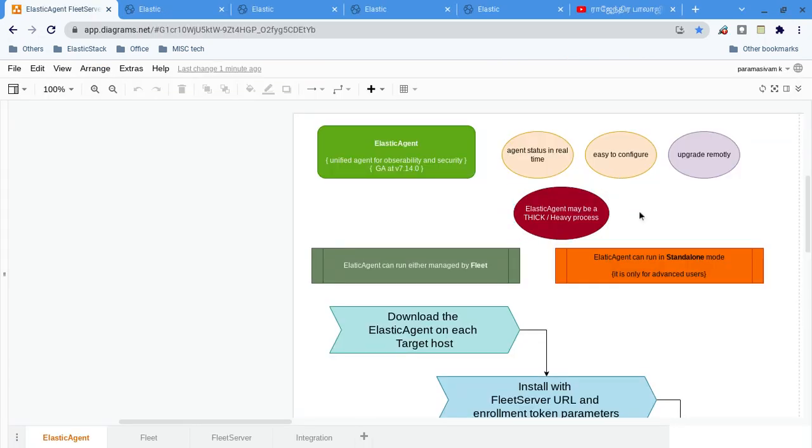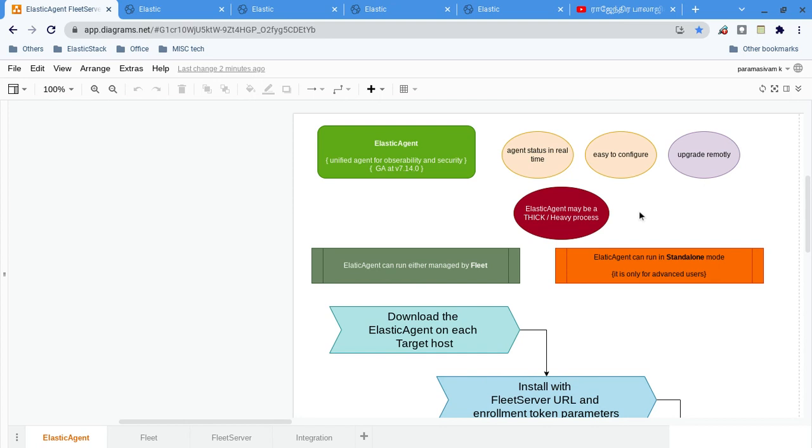So obviously it will be a heavy process, right? It may be a slight negative, but at the same time we cannot say 100% negative. Why? Though it is 150 MB, within the agent we decide what integrations are to be run.